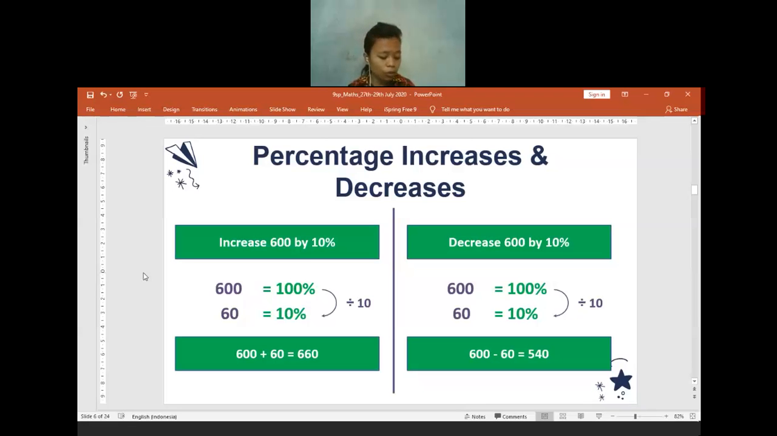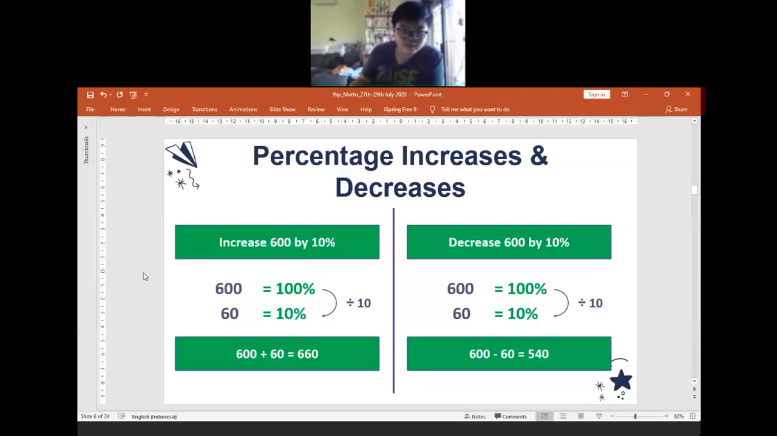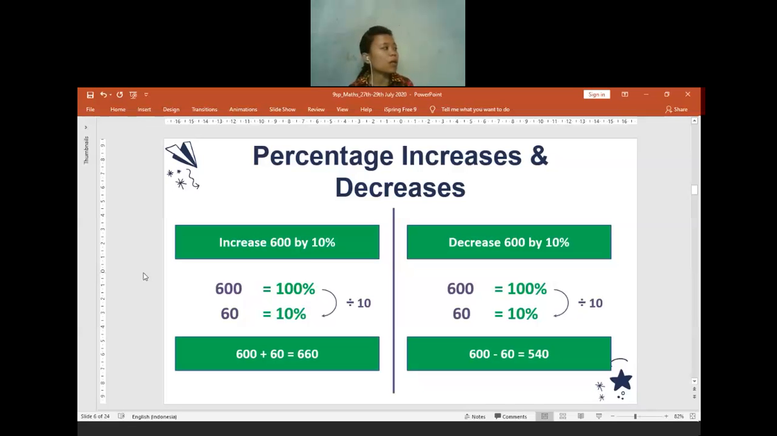Is there anyone who has any difficulties? Or maybe I talk too fast? Teacher, another thing you can do is just 10% plus 100% times 600. Yeah, you can also write it like that. Yeah, that is correct. For the increase, the number one is 100. You can add 10, so it will be 110% times 600. Okay. Is there anyone who has any confusion in here? Is there anyone?